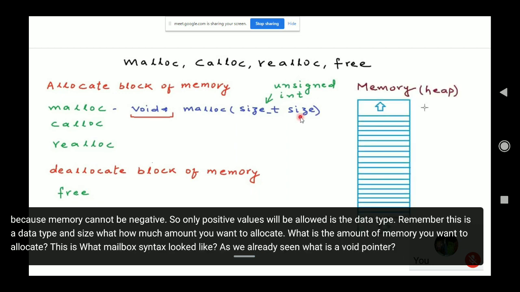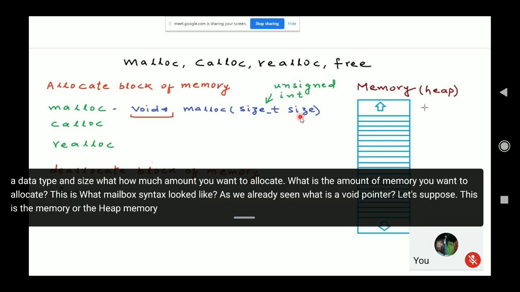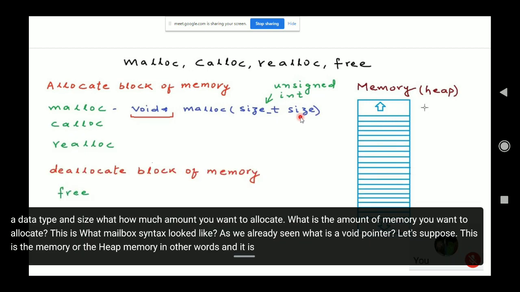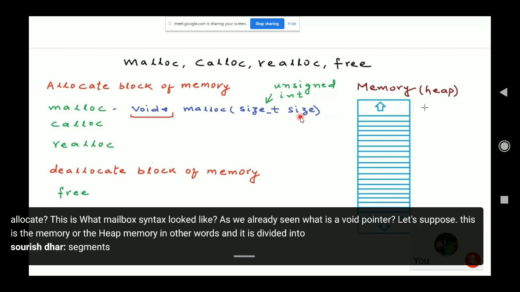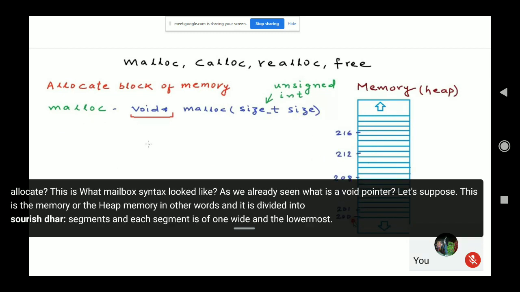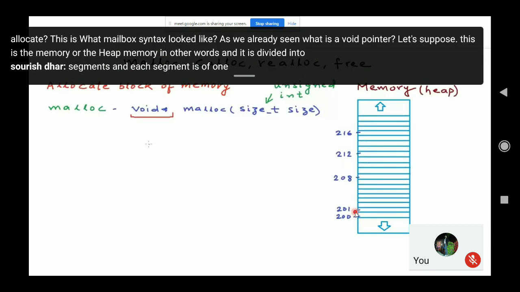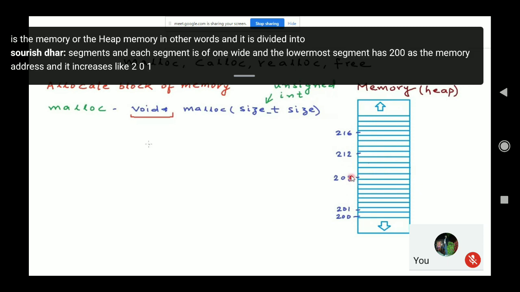Let's suppose this is the memory, the heap memory, in other words, and it is divided into segments, and each segment is of 1 byte, and the lowermost segment has 200 as the memory address, and it increases like 201, 208, 212, 206, 216.